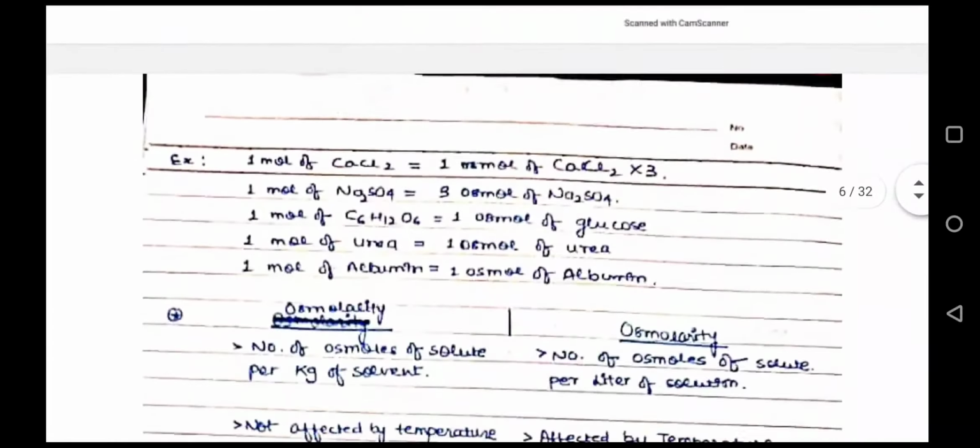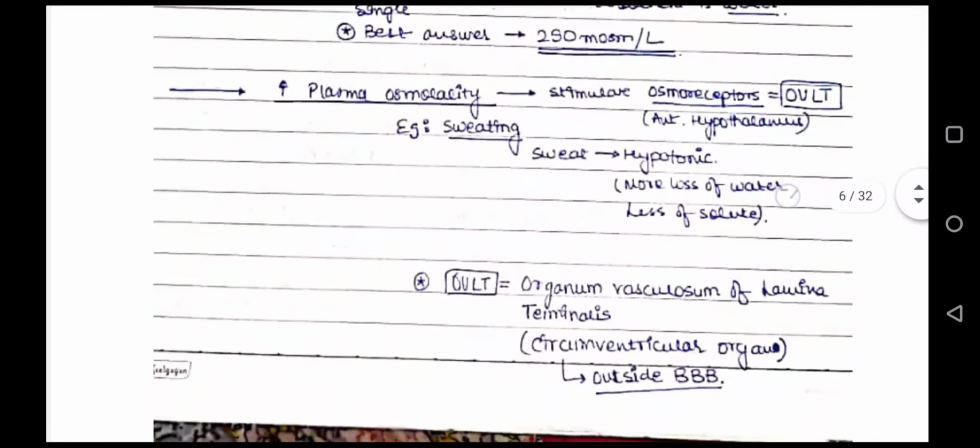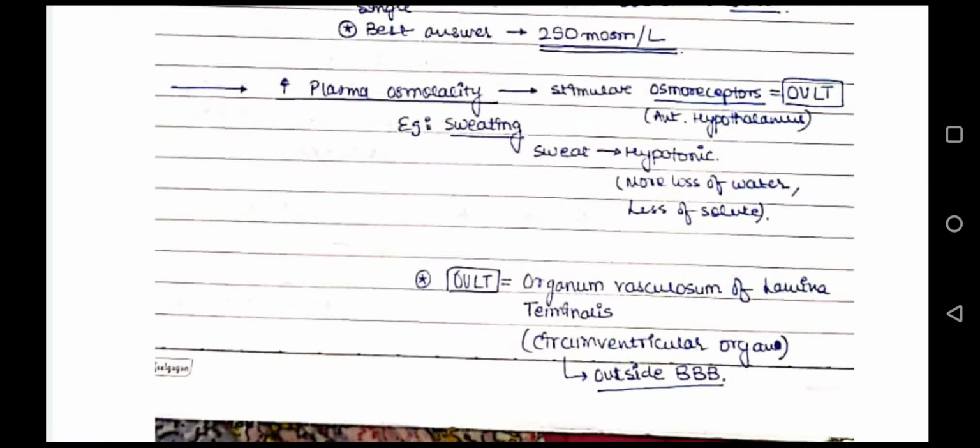Then 1 osmol is 1 mole divided by the number of freely moving particles liberated in the solution. So how much is the normal plasma osmolality? It is 280 to 290 milliosmol per liter. Whenever there is an increase in plasma osmolarity, it stimulates osmoreceptors, which are present in the anterior hypothalamus, known as OVLT, the organum vasculosum of lamina terminalis.